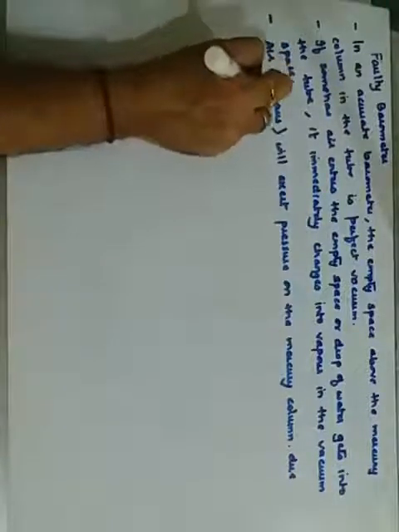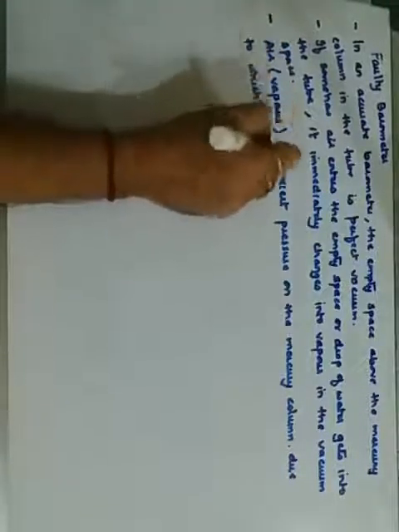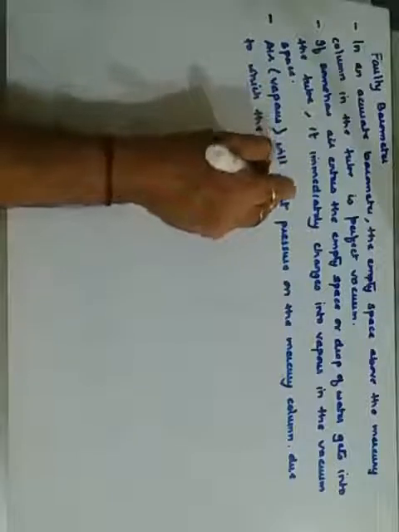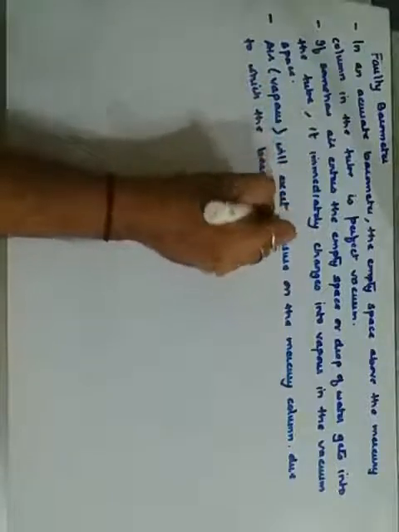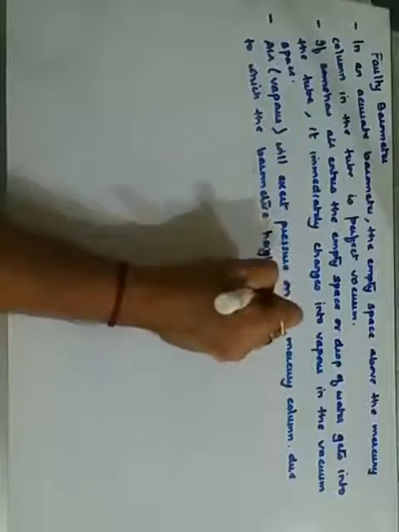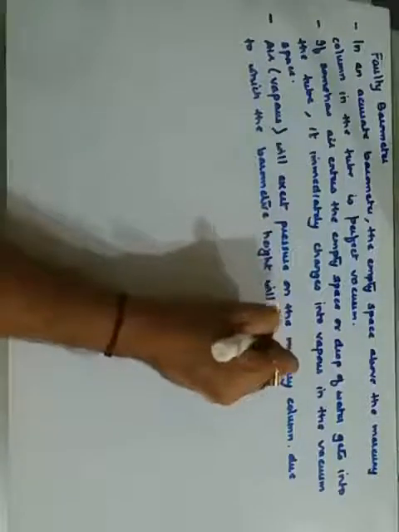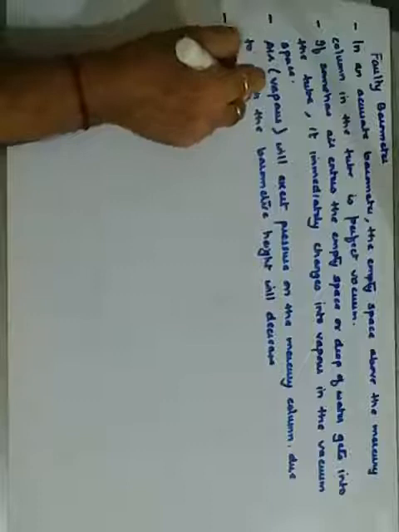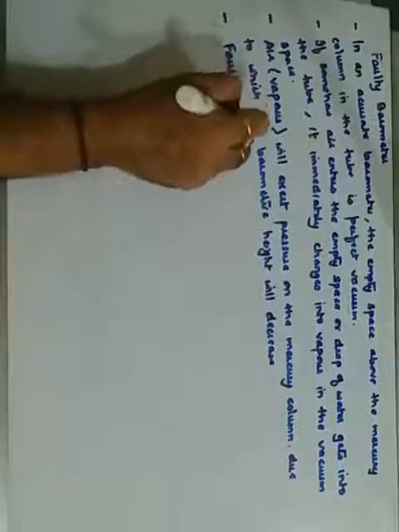Due to which the barometric height will decrease. Such type of barometers जो होते हैं ना, they are called faulty barometers.